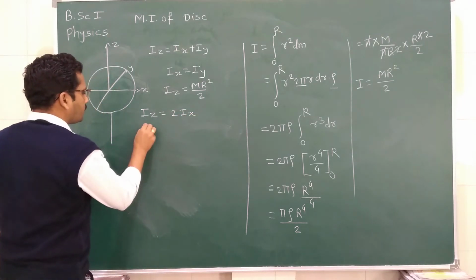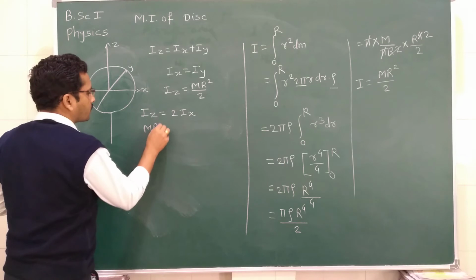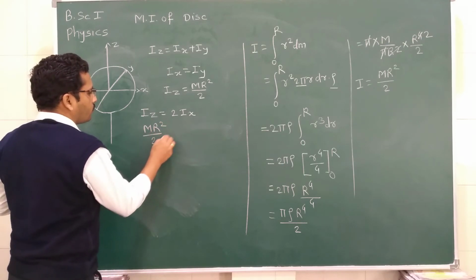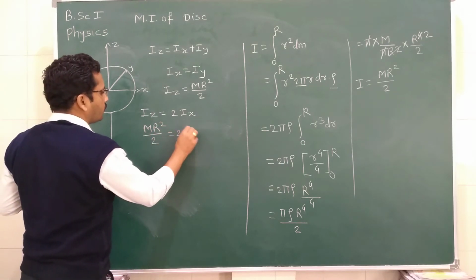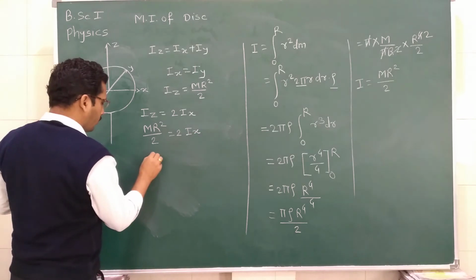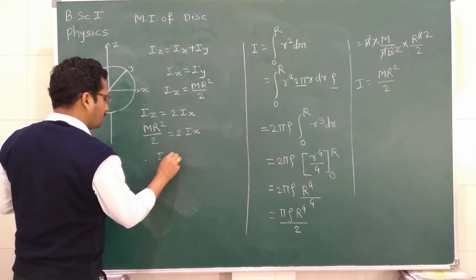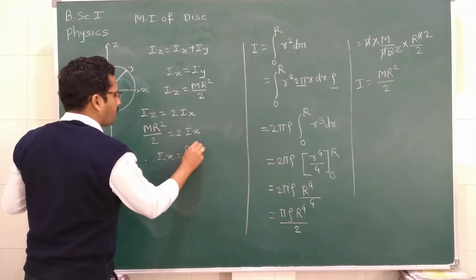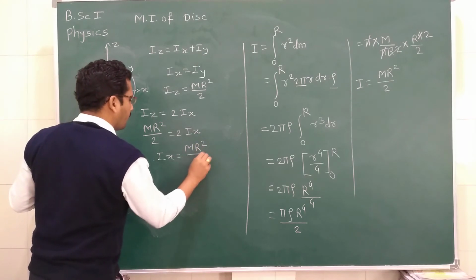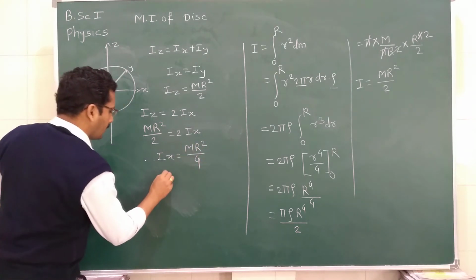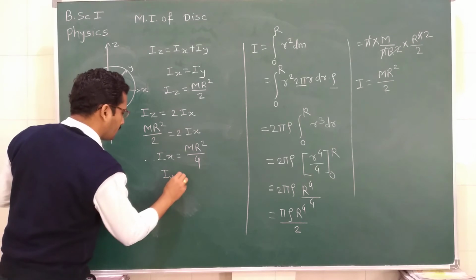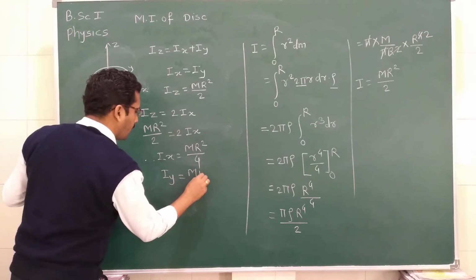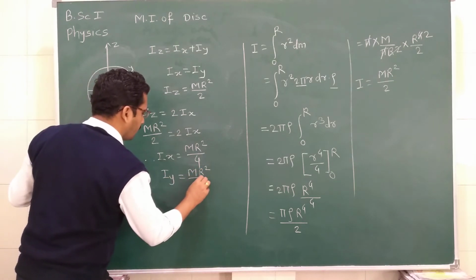So Iz is equal to mr square divided by 2, which is equal to 2 into Ix. Therefore Ix is equal to mr square divided by 4. Similarly, Iy is also equal to mr square divided by 4.